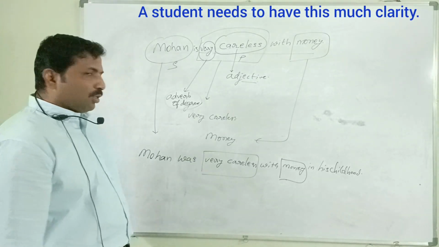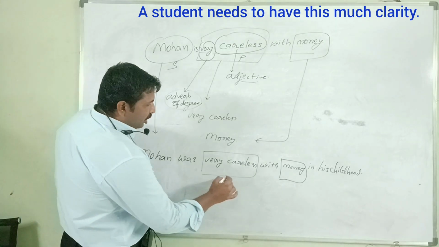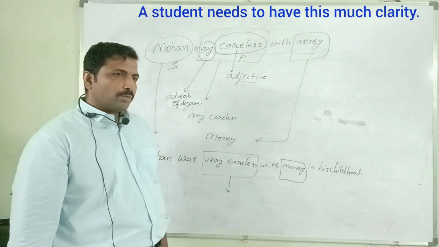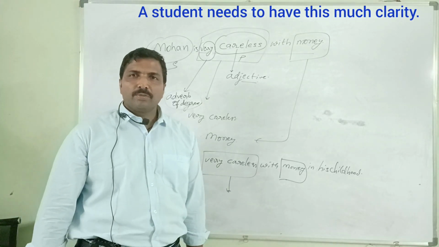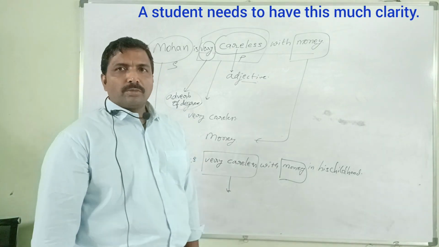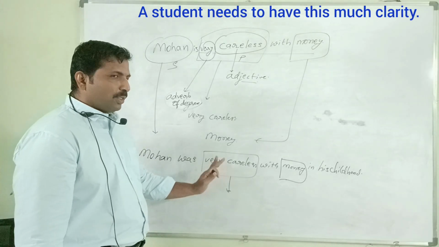After "with what", "was" must be there. Very careless must be the answer. Mohan was very careless with money in his childhood.